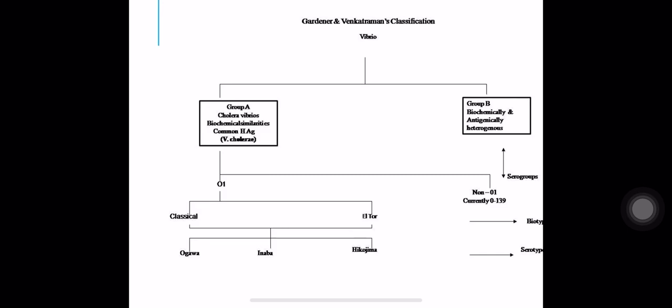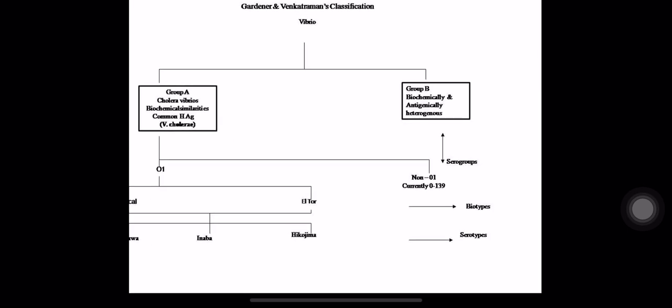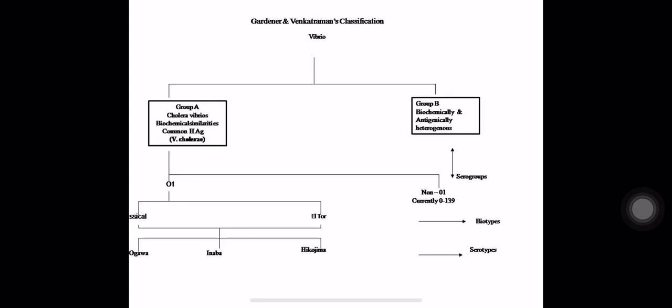O1 can be divided into two varieties, classical and El Tor Vibrio, and both of these are divided into three further subtypes, Ogawa, Inaba and Hikojima. Among the non-O1 strains, O139 is common and the others are not significant for us.